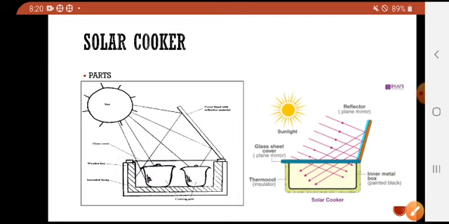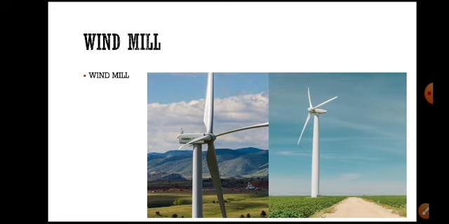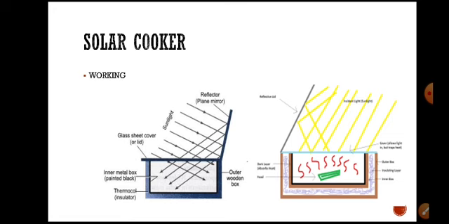So in this way, whatever the material inside the box or bowl is cooked in 30 to 40 minutes. Right? So it's very easy, convenient, comfortable to use.